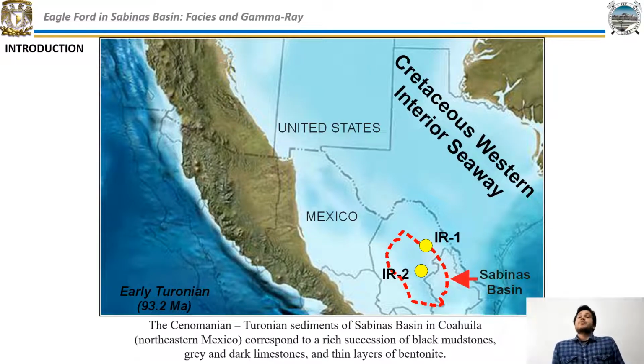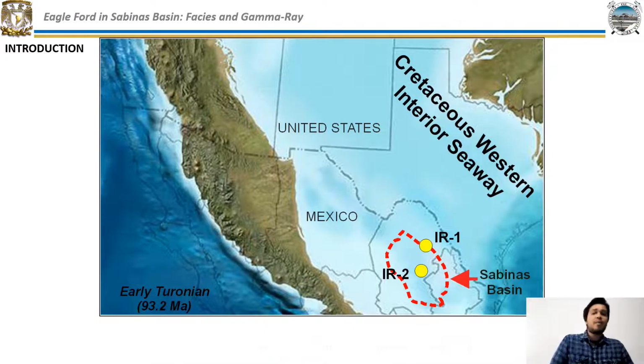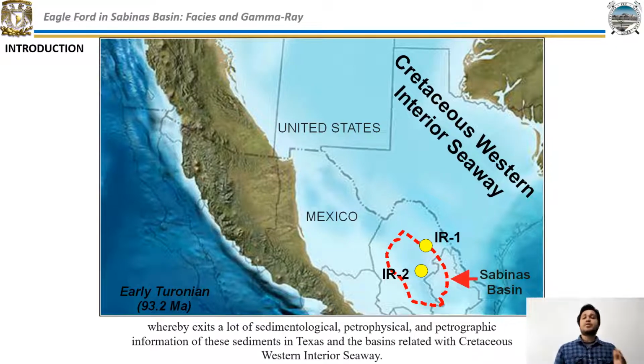Okay, let's go. The Cenomanian-Turonian sediments of Sabinas Basin in Coahuila, northeastern Mexico, correspond to a rich succession of black mudstones, gray and dark limestones, and thin layers of bentonite. In general, these sediments compose principally the Eagle Ford Formation, a unit that has been studied in detail in southern Texas, USA, where a lot of sedimentological, petrophysical, and petrographic information exists for these sediments in Texas and the basin related to the Cretaceous Western Interior Seaway.